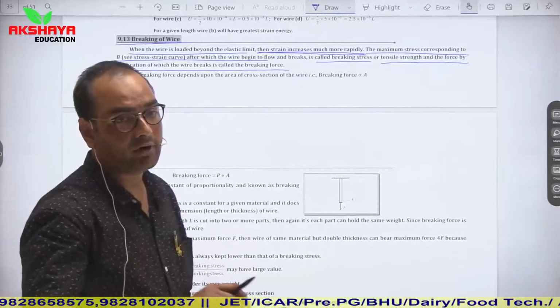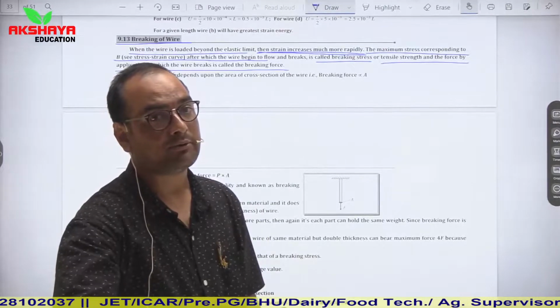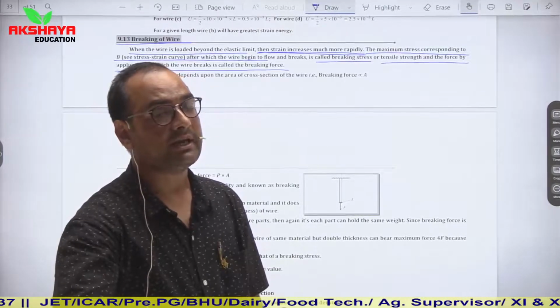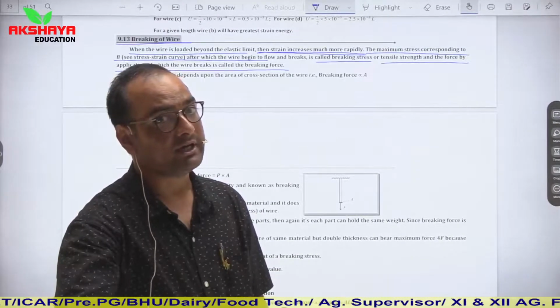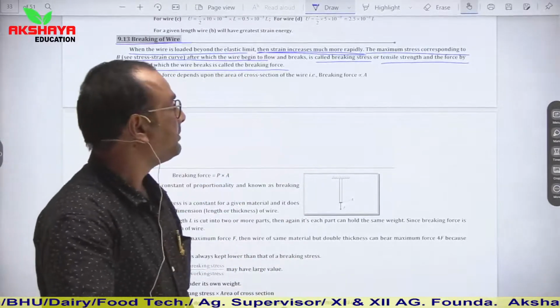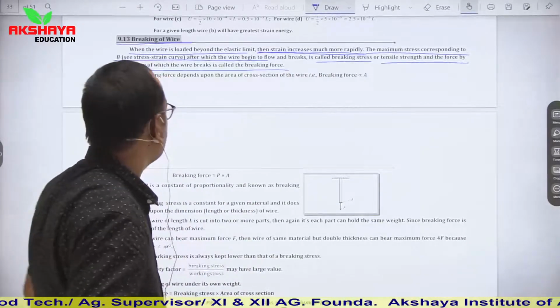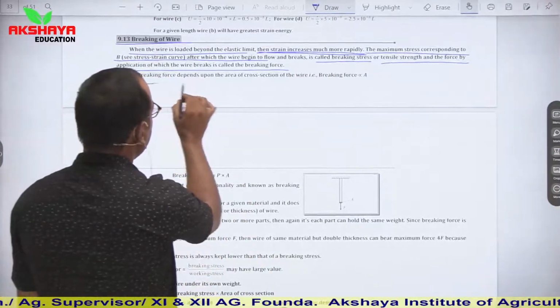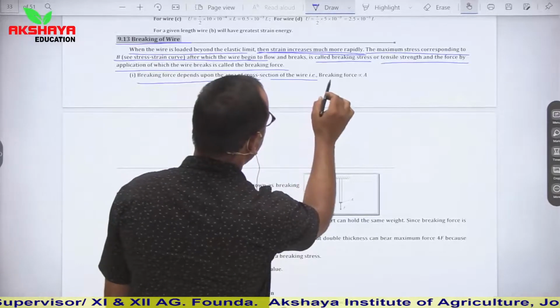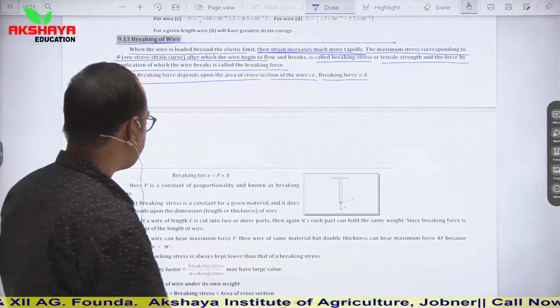So simply what we can say is that breaking stress is the maximum stress up to which it remains in elastic limits and after which it starts breaking. So this force is known as breaking force, and this stress is known as breaking stress. So see, breaking force depends upon the area of cross section of the wire. It means breaking force is directly proportional to area of cross section.